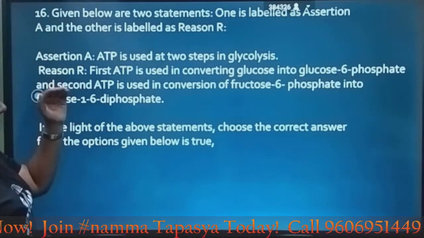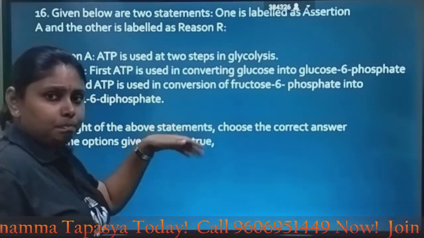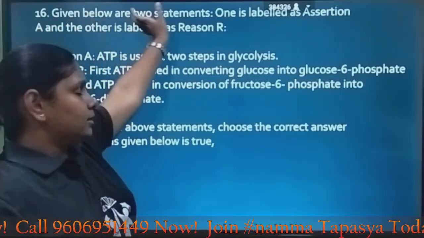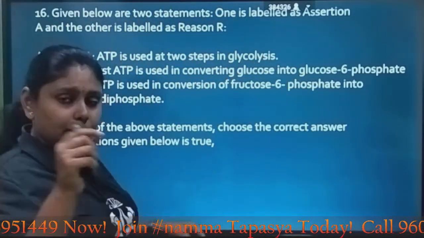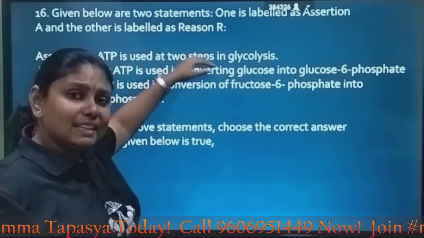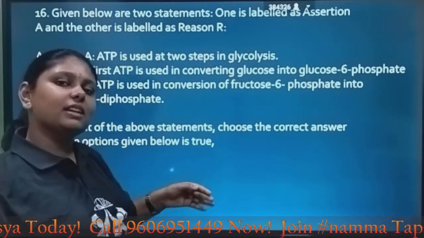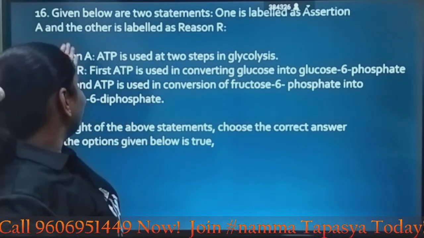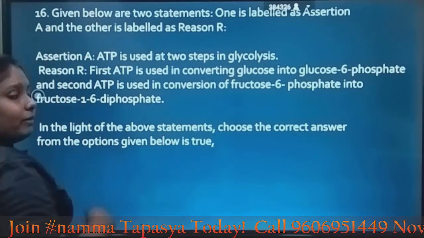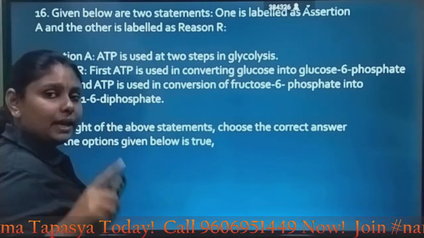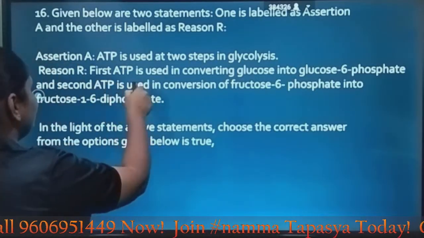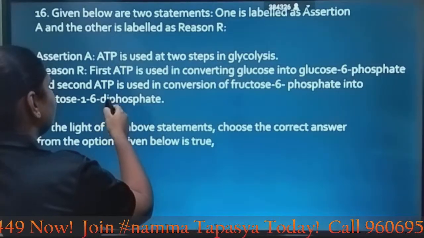Next question: again we have assertion and reason. When you have this kind of question, don't read the question too thoroughly. Just observe whether there is an identify-the-wrong-statement or which-is-incorrect or which-is-not-correct form. Only if the question is in such a form, look at it carefully. When they have two statements, it is definitely assertion and reason. So let's look at it. Don't waste time, but be careful whether it mentions not, incorrect or wrong. Okay, here: ATP is used at 2 steps in glycolysis.